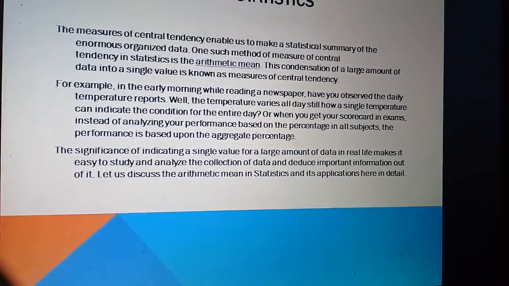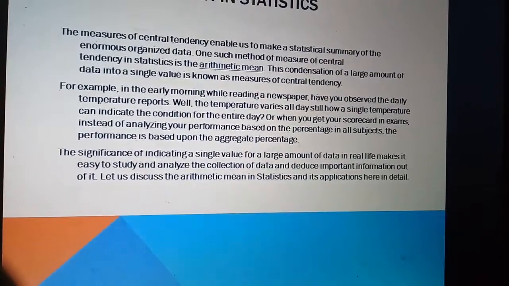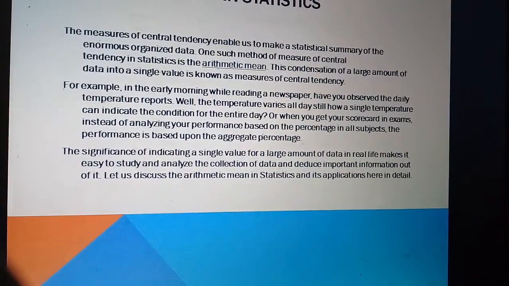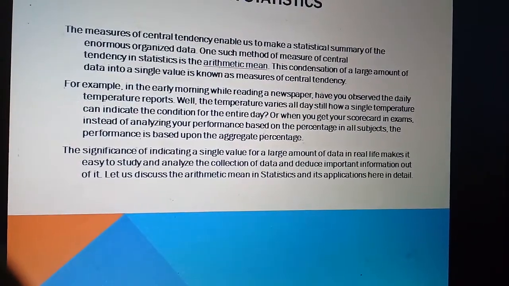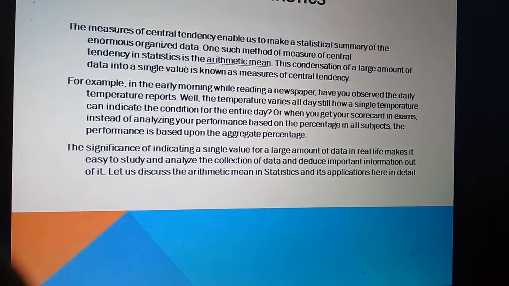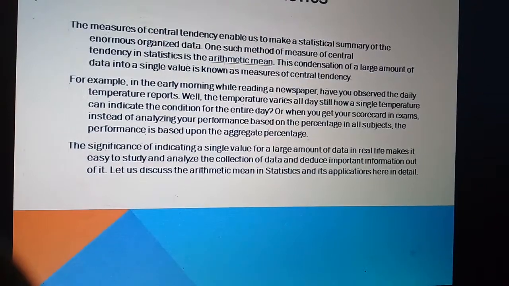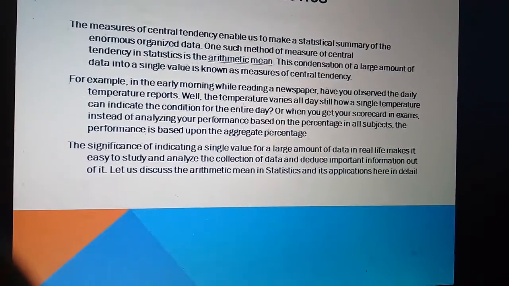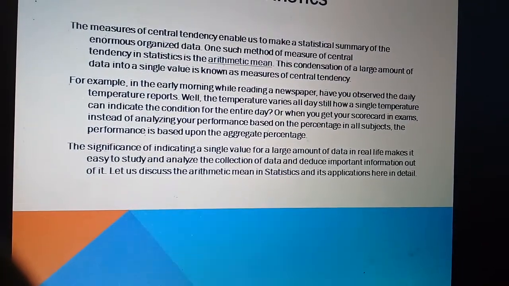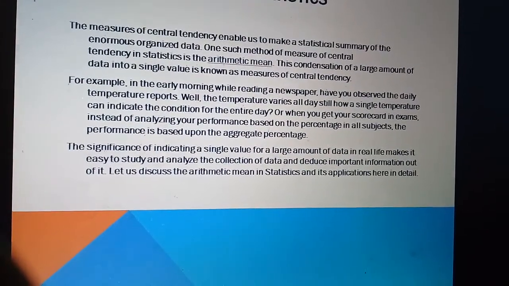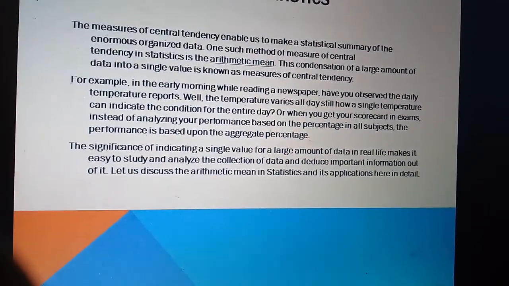The significance of indicating a single value for a large amount of data in real life makes it easy to study and analyze the collection of data and deduce important information out of it. Let us discuss the arithmetic mean in statistics and its applications here in detail.